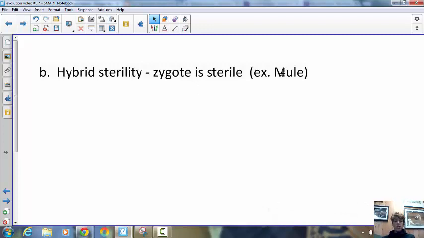The next one is called hybrid sterility. So you could have a mule, you could cross a horse and a donkey. They are two different species. They can mate, but their offspring is sterile. So if the offspring is sterile, it is not its own separate species. So the two original parents were not of the same species.